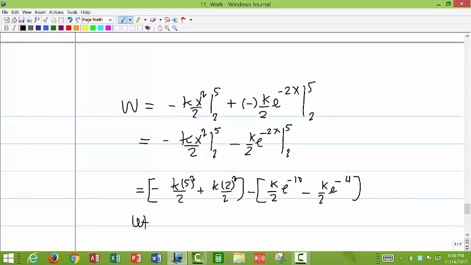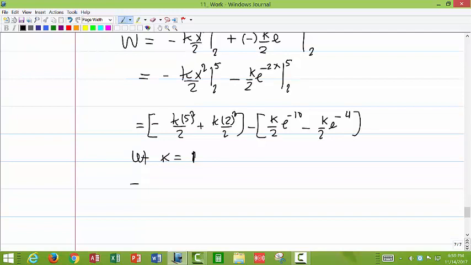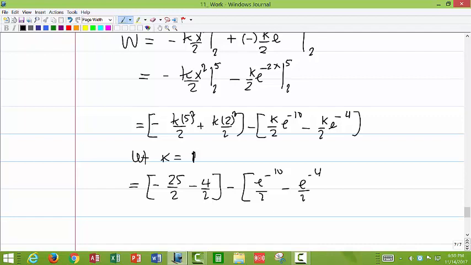So let's say let k be equal to, say, 1. Okay, if you let k be 1, that makes it pretty simple. Then we shall just have in the first one minus 25 over 2 plus 4 over 2, and then we shall have e raised to the power minus 10 over 2 minus e raised to the power minus 4 over 2.